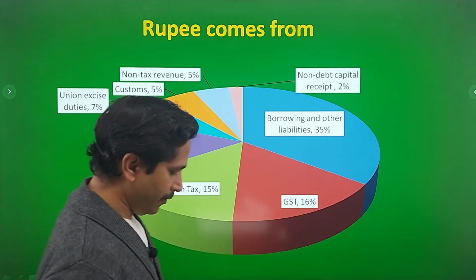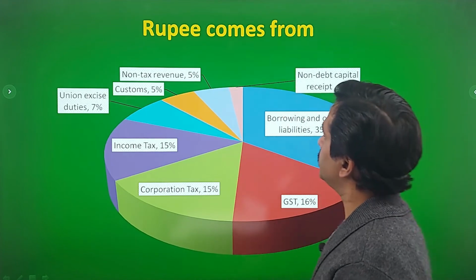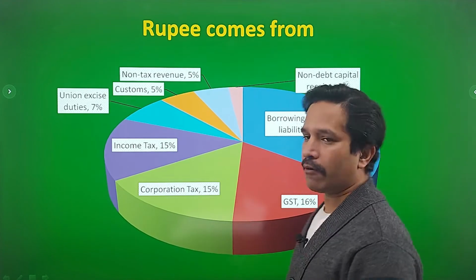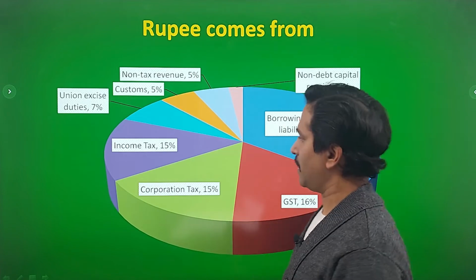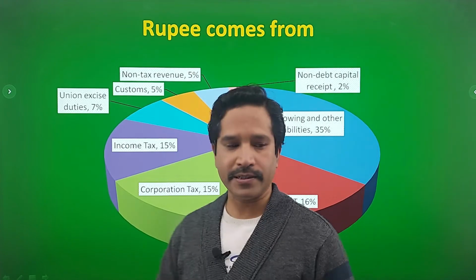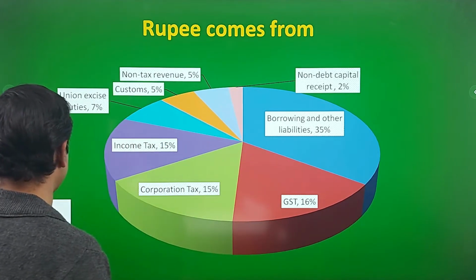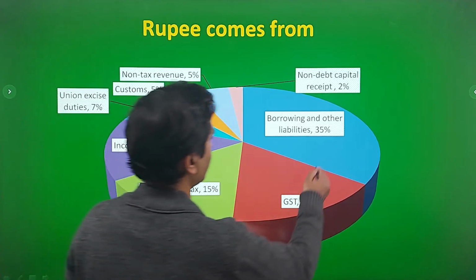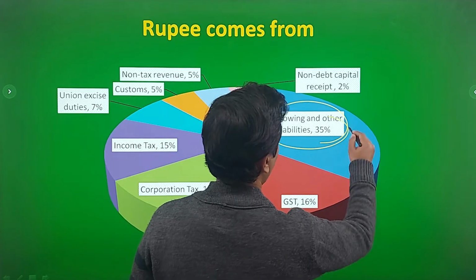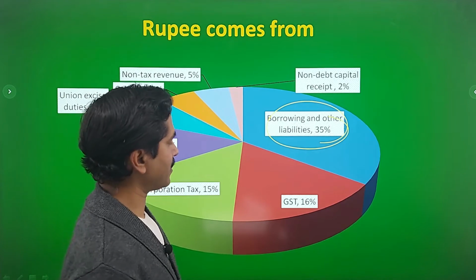Well, I will also give you an analysis with regard to where the rupee comes from. So the major source of government receipts is borrowing and liabilities. You can see borrowing and liabilities constitute 35% of total receipts of the government, right?